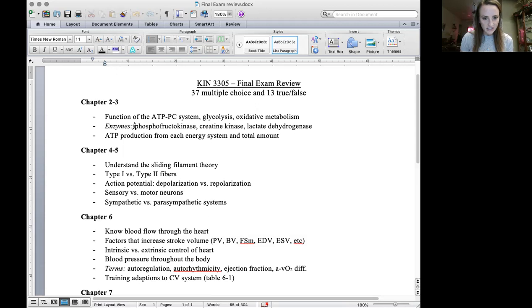Next is looking at those enzymes that I mentioned earlier. Phosphofructokinase: know that it's the rate limiting enzyme in glycolysis. Creatine kinase is in the phosphagen or ATP-PC system, and knowing the primary role of creatine kinase is going to be important. Lactate dehydrogenase is the enzyme that converts lactate to pyruvate, or pyruvate to lactate, back and forth. And I already mentioned ATP production from each energy system. So just the basics of that.